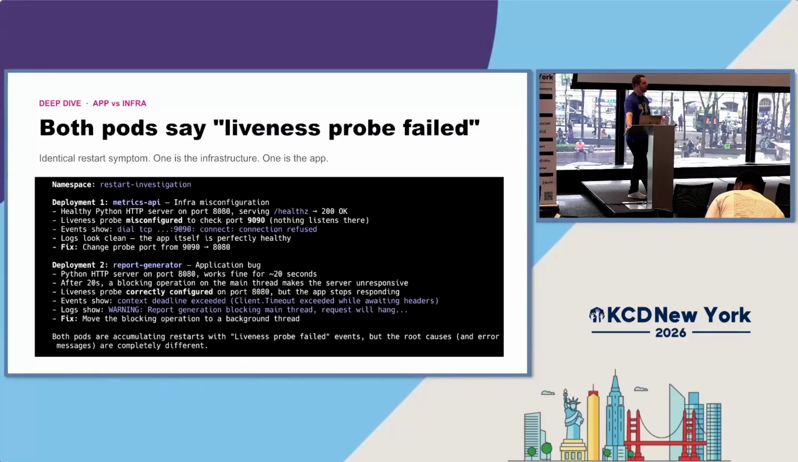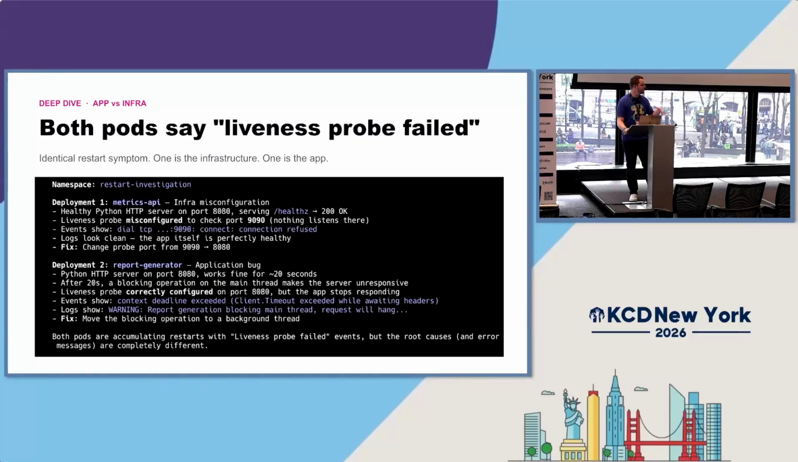In deployment number 1, we saw that it had an infrastructure misconfiguration. The liveness probe was listening on the wrong port. In this case, a Python server was on port 8080, and the liveness probe was looking at 9090, which obviously didn't have anything listening there. So it declared a problem where there really wasn't one. It was just in the wrong place. So we changed that port from 9090 to 8080, and everything was up, running, and healthy like it should have been. In the second, we had an application bug.